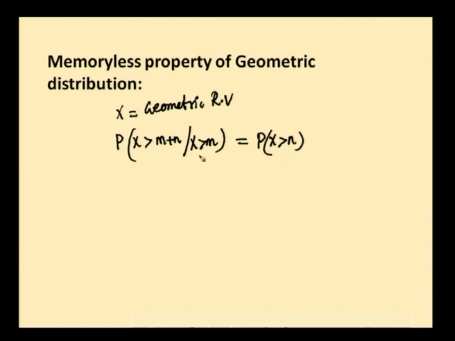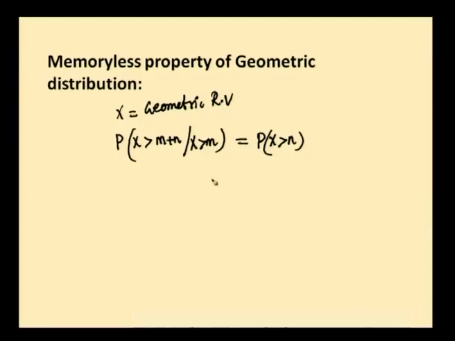This is the given condition. The given condition is x greater than m, which is past. The past it forgets, and that is why it is called the memoryless property, and you will have only x greater than n. How to prove this? The converse is also true here.